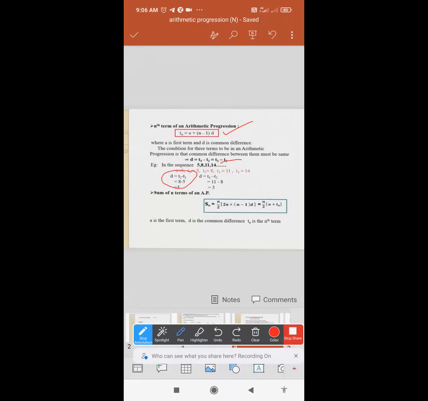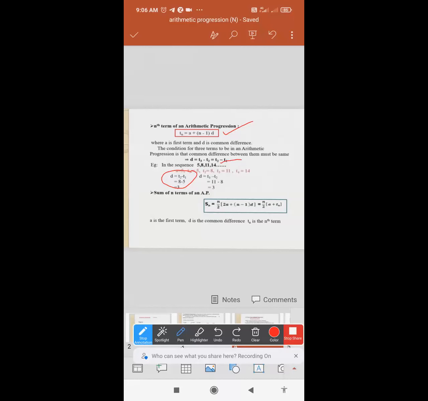To check whether my sequence is an AP, at least find the difference twice or thrice. If you are getting a constant difference, that is 3, 3, 3, or 2, 2, 2, or 4, 4, 4, or 8, 8, 8, then only are you going to state that the following sequence is an AP. Not only by taking the difference of one pair of terms can you conclude that this is an AP. There might be a different difference in the second or third. Okay? That's why you need to find the difference at least 2 or 3 times in the sequence.